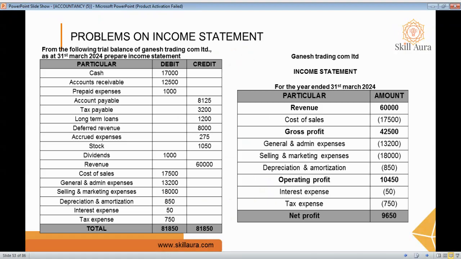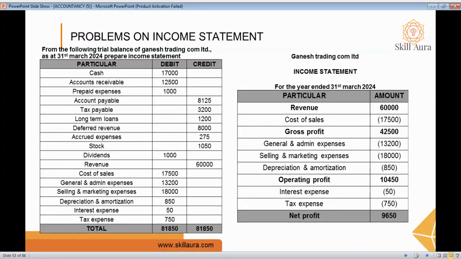Now we'll understand the problem of the income statement. Here, the question is like this: from the following trial balance of Ganesh Trading Company Limited as at 31st March 2024, prepare the income statement. In particular, cash 17,000, accounts receivable 12,500, prepaid expenses 1,000, accounts payable 8,125, tax payable 3,200, long-term loans